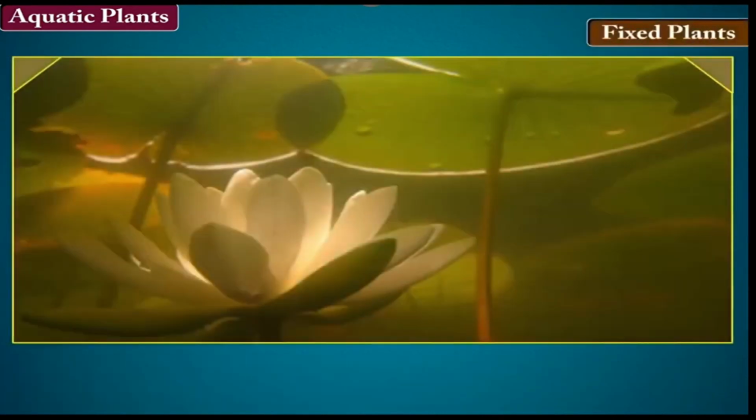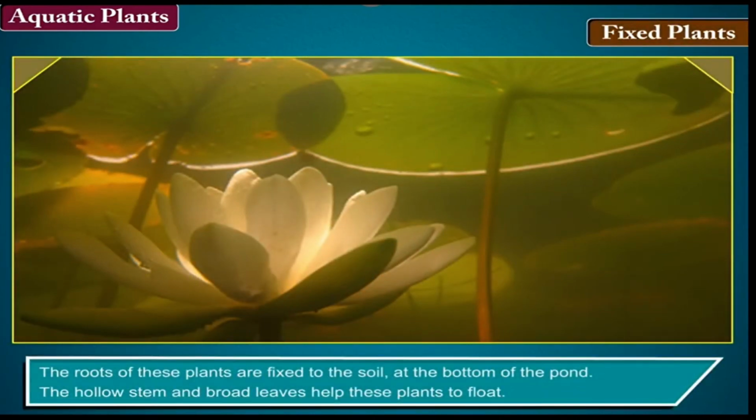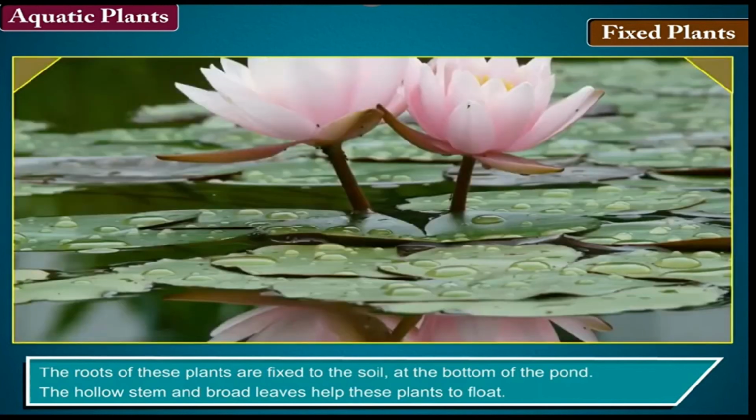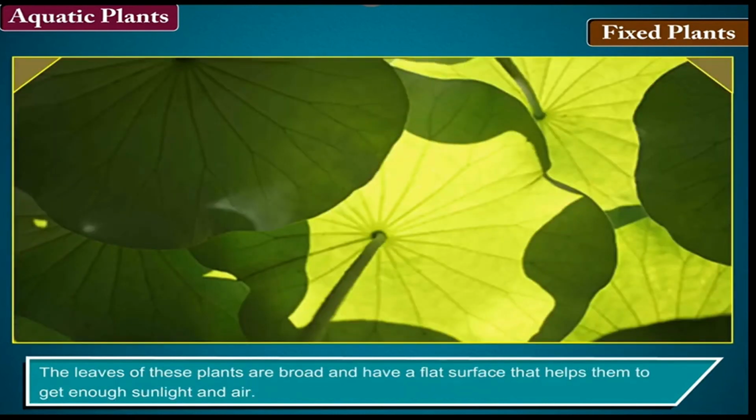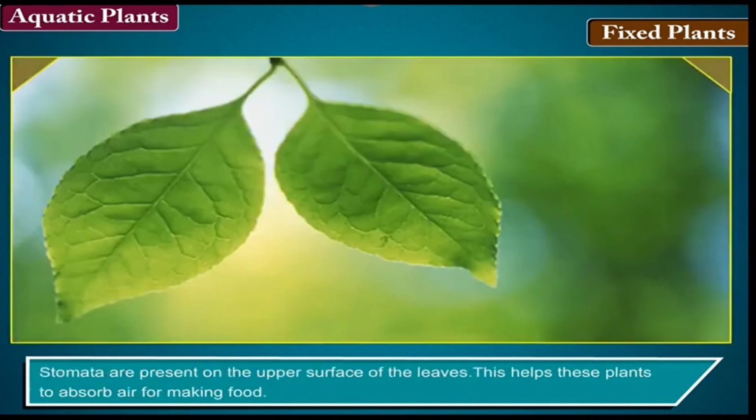Fixed plants. The roots of these plants are fixed to the soil at the bottom of the pond. The hollow stem and broad leaves help these plants to float. The leaves of these plants are broad and have a flat surface that helps them to get enough sunlight and air. Stomata are present on the upper surface of these leaves.